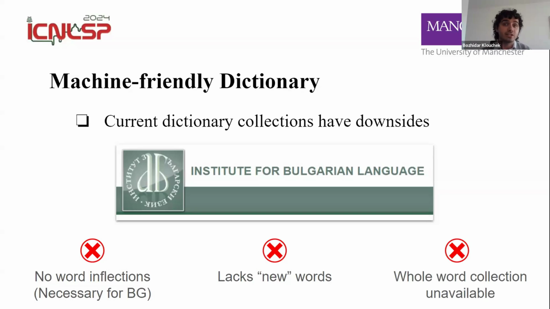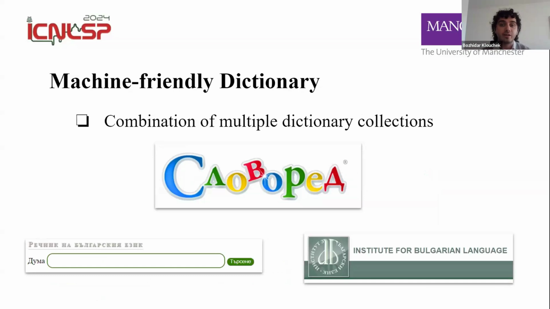They might have a local data store of words. They would quickly check against their source. And this dictionary doesn't provide the whole word collection. So creating such dictionary-based approaches is impossible. So our solution to this is just a combination of multiple dictionary collections which already exist.